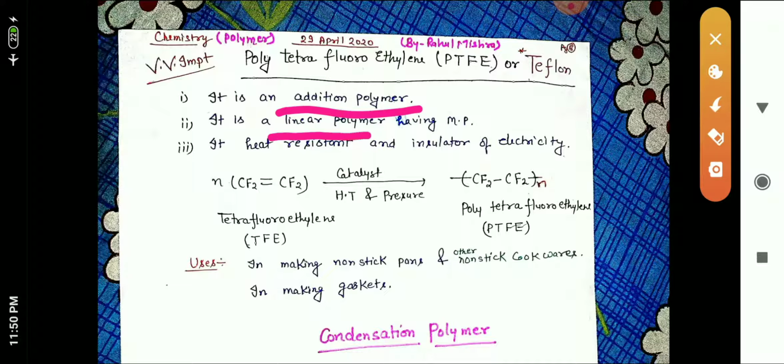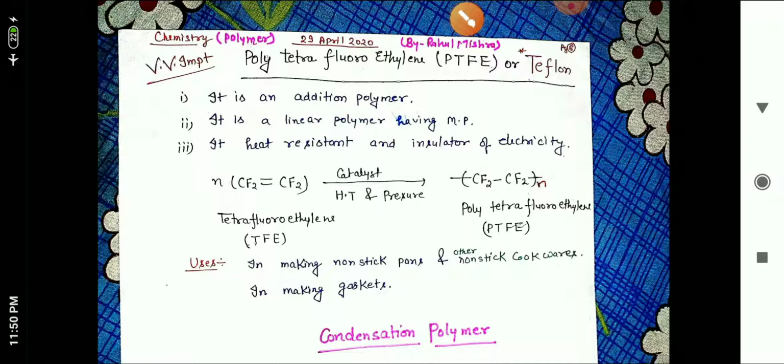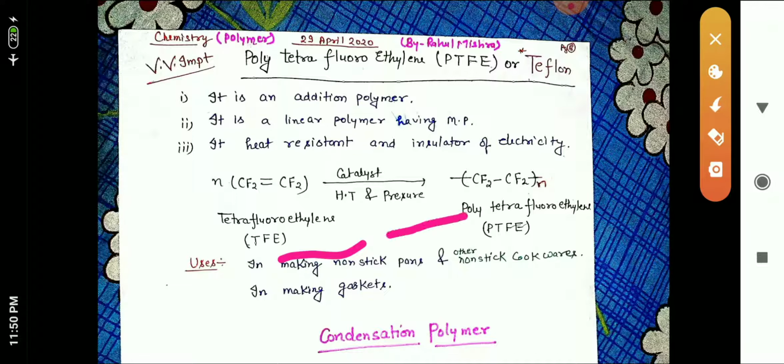It is a linear polymer also having a high melting point, because linear polymers have high density in comparison to branched polymers. Next, these polymers are heat resistant and they are insulators of electricity.